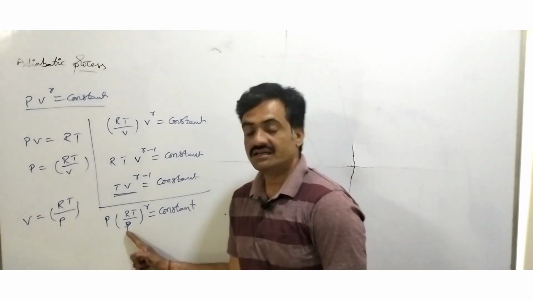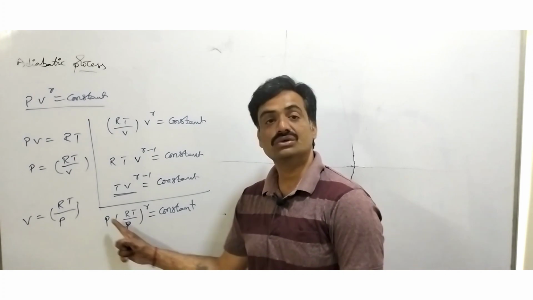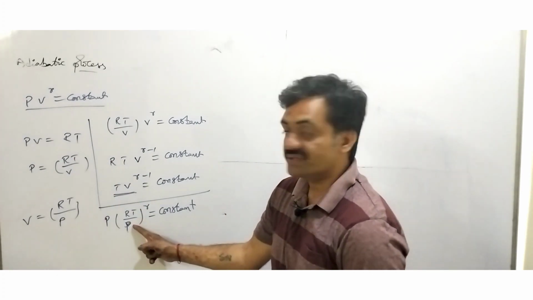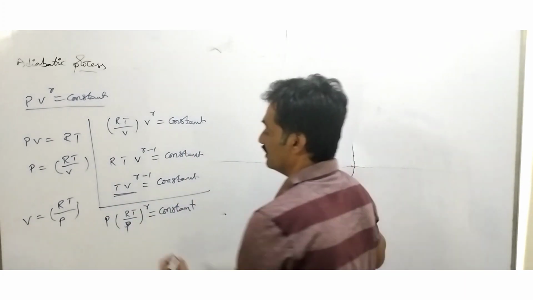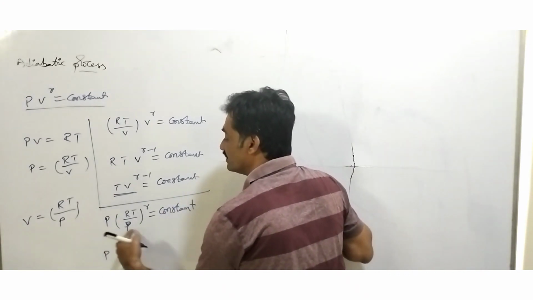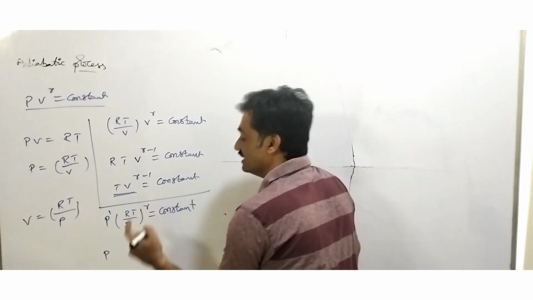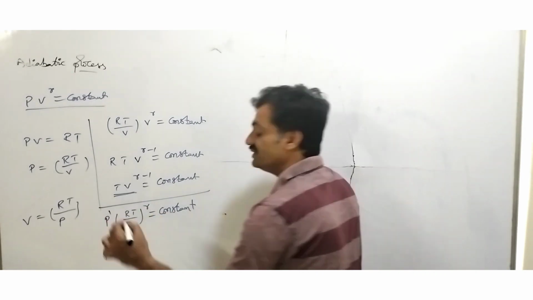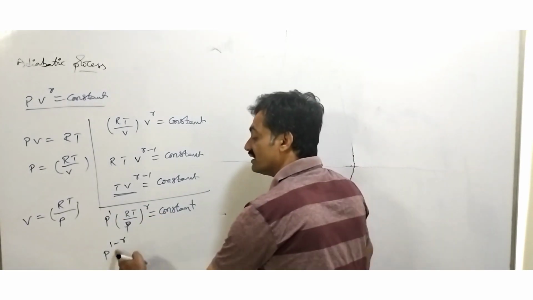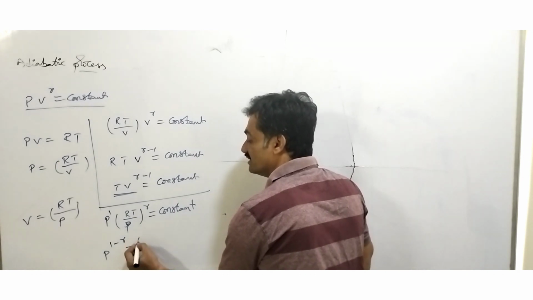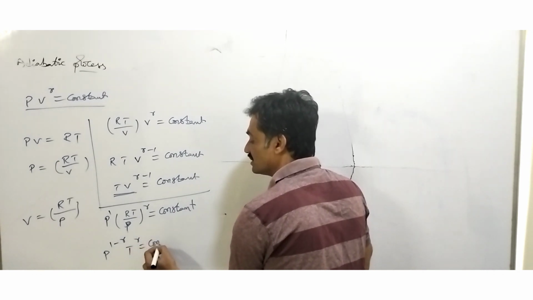So when we take P to the power of gamma to the numerator, it can be represented as minus gamma. When we add the powers, the power of P is 1 and here we have a power of minus gamma. So we can represent it as P to the power of 1 minus gamma into T to the power of gamma equals a constant.